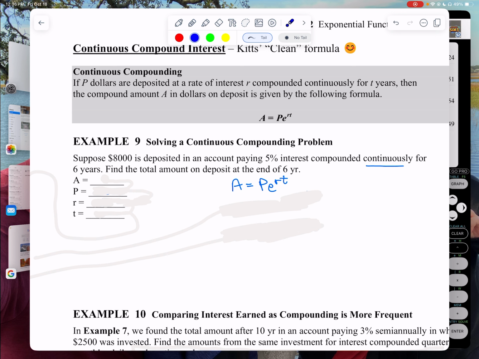Anyway, the A is still the same thing. A is what you want at the end. P is what you've deposited at the beginning. The R is your rate. The time is your T. So we're going to deposit $8,000. That's going to be my P value at 5%. And we're going to do that continuously for 6 years. So I went ahead and filled in my blanks, and I am going to plug that into my formula. Notice that I've changed my 5% to 0.05 before I plug it in. So let's put it in our calculator.